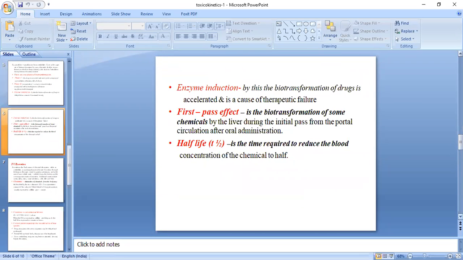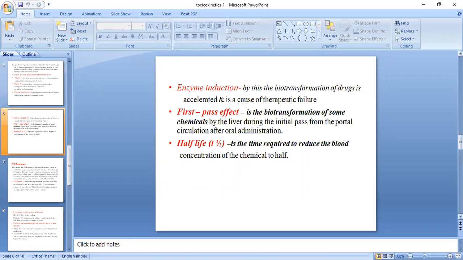Then you have seen the first pass effect. First pass is nothing but first pass hepatic metabolism. It is the biotransformation of some chemicals by the liver during the initial pass from the portal circulation after oral administration. Portal circulation is the circulation from the liver.